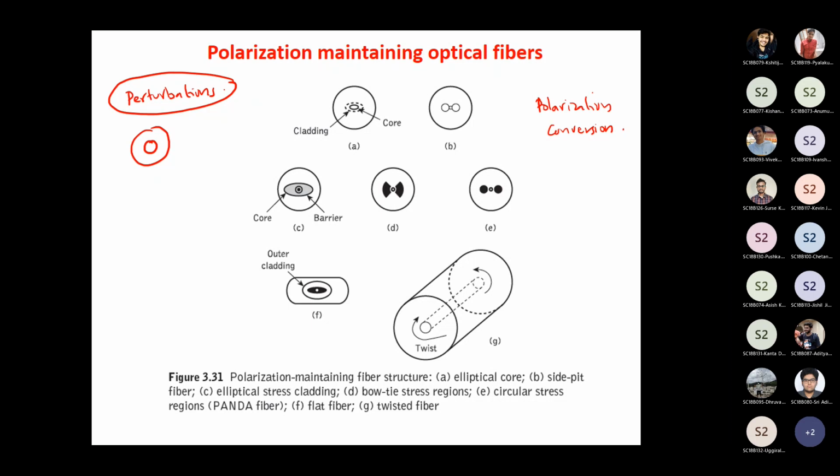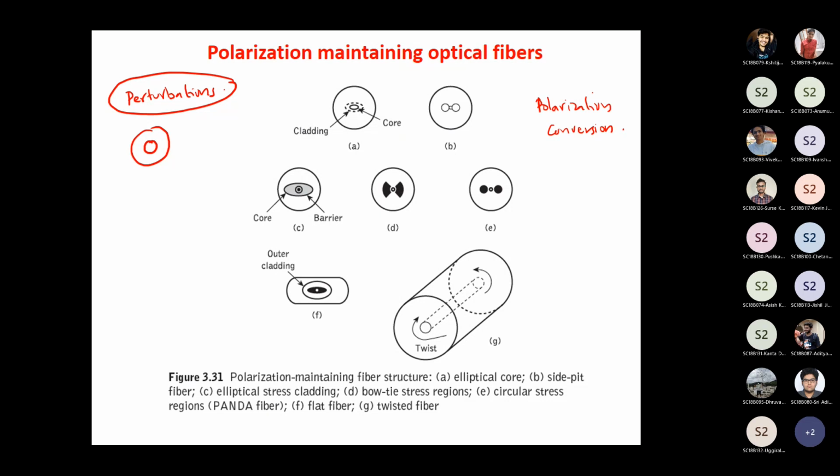So, but you would prefer to have optical fibers where the polarization is always maintained. You don't want the polarization to change. So there are certain optical fibers. Obviously, they are going to be costly and they are more difficult to make. But there are certain optical fibers where you can change the refractive index profile, or you can change the geometry of the optical fiber in such a way that the launched polarization is always maintained or preserved.